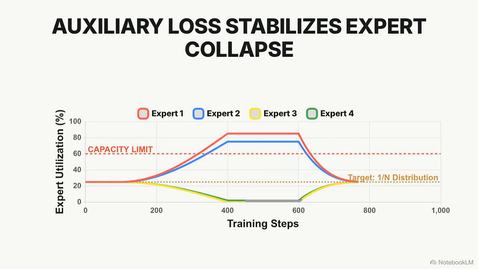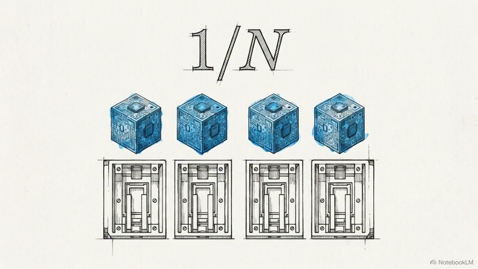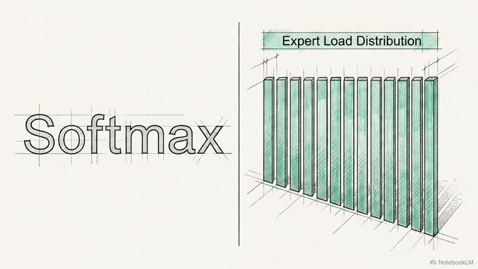To stop this collapse, an auxiliary load balancing loss is applied. This mathematical penalty pushes the utilization lines toward a uniform horizontal average. By adding this auxiliary loss to the main task loss, the system heavily penalizes uneven routing. It forces the optimizer to distribute the tokens evenly, targeting a 1/n distribution across all available experts. By isolating 32-bit precision for the softmax calculation and applying an auxiliary loss to protect token distribution, the Top-1 architecture is stable enough to scale.